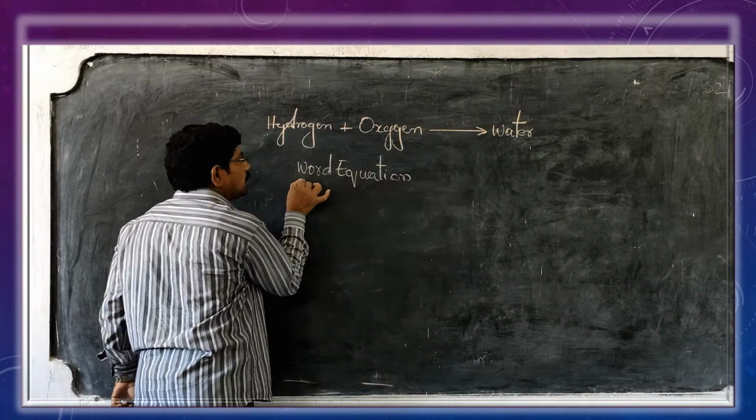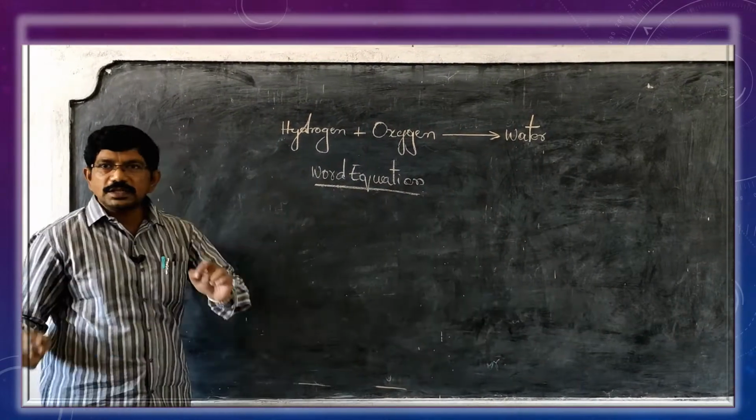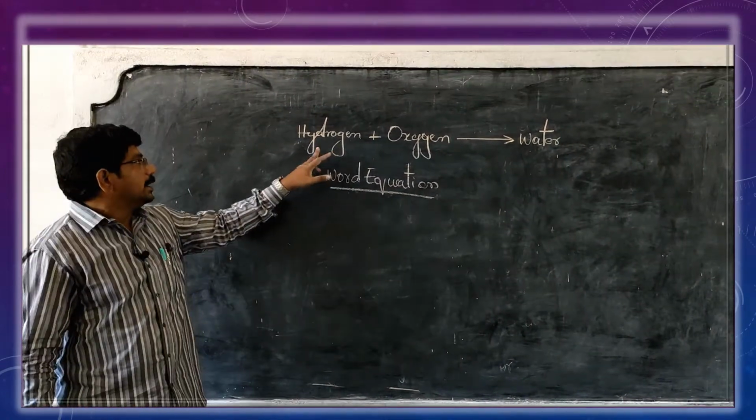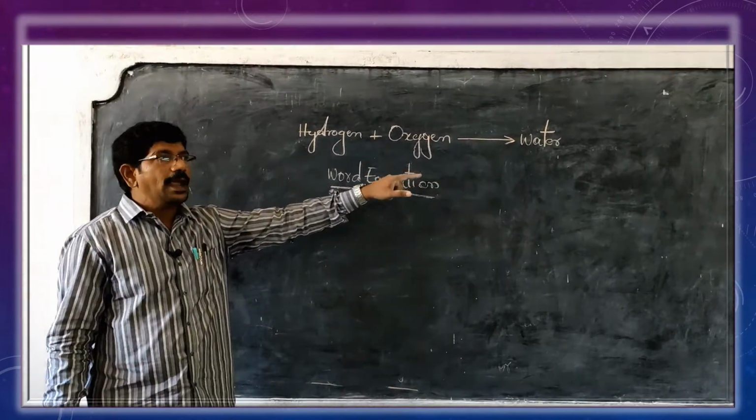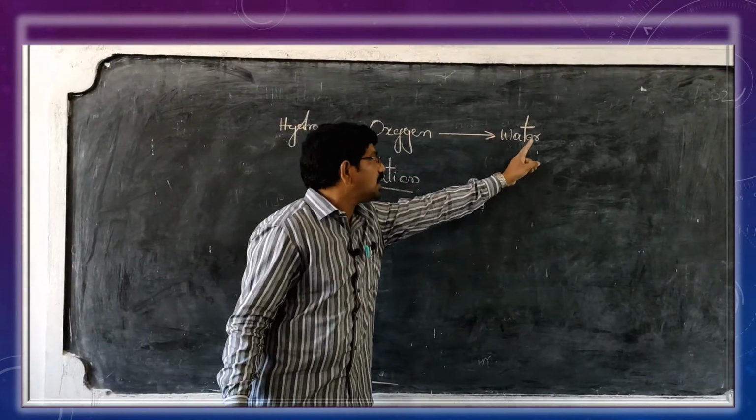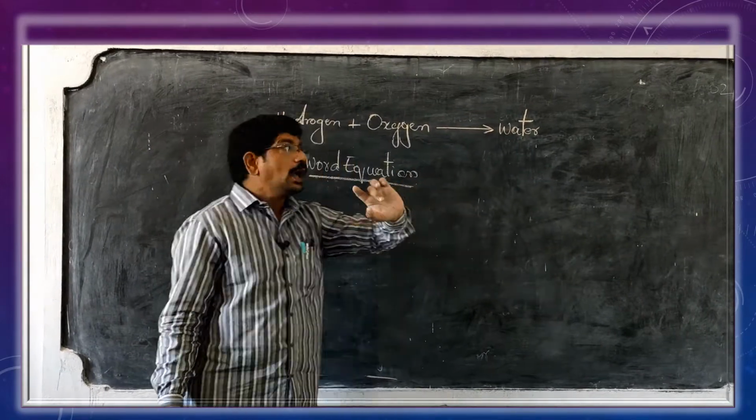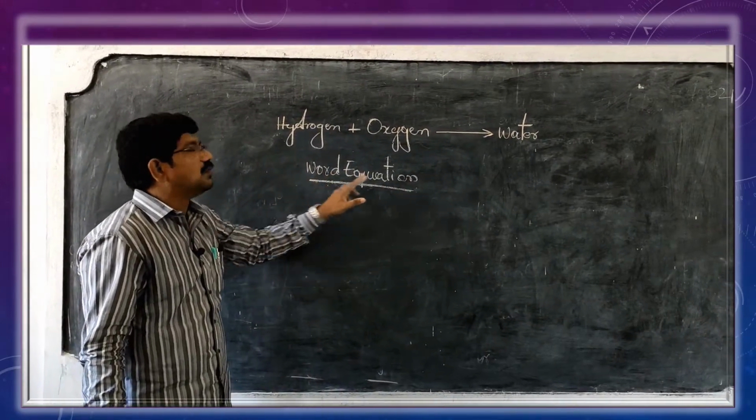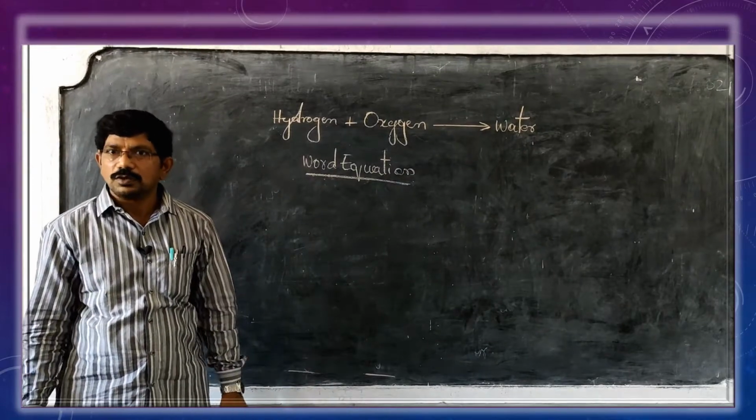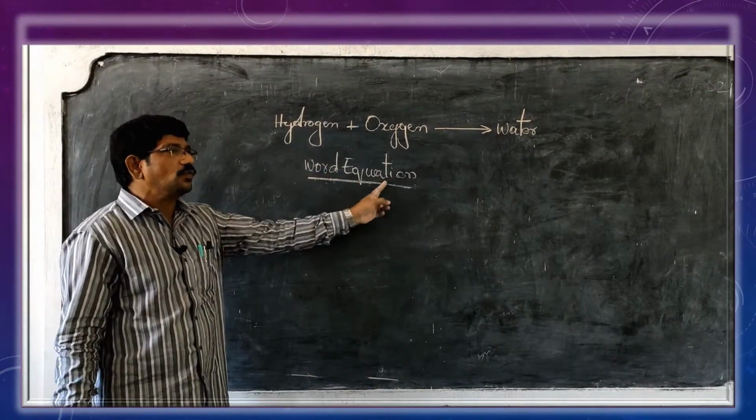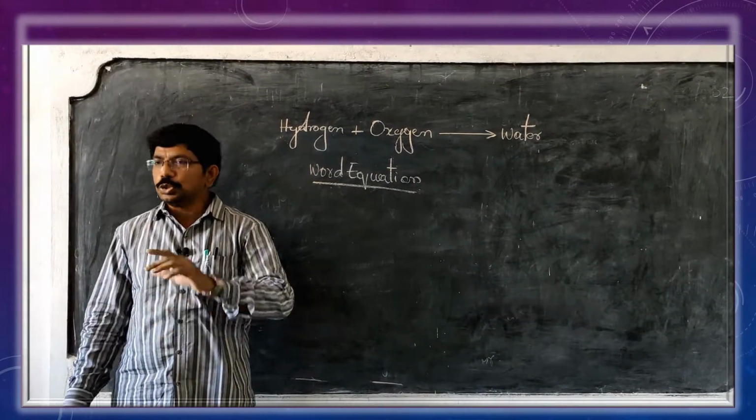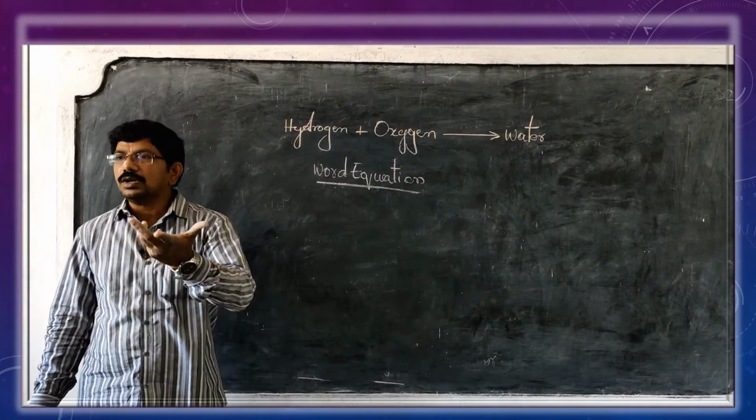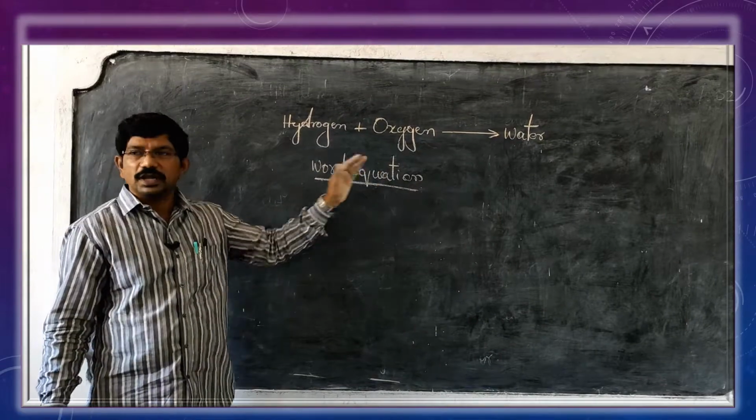Why is it known as the word equation? The substances that are taking part in the chemical reaction and the new substances that are formed in the chemical reaction are written using words. Are you clear? That's why it is known as the word equation. If you represent the chemical equation using words, then it is known as a word equation.